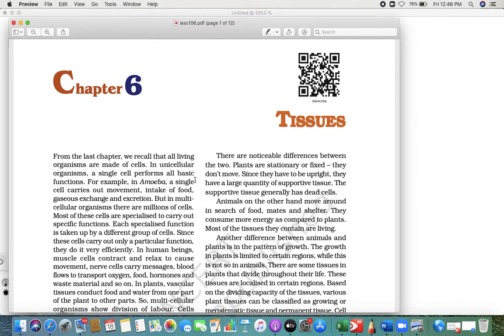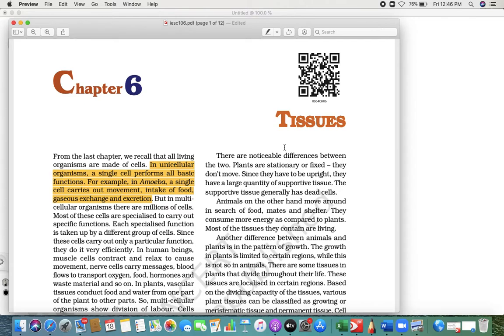before tissue, we will understand that we learn many things about cells, right? For example, in a unicellular organism like amoeba, it performs all the functions with the help of a single cell, that is like movement, intake of food, gaseous exchange or excretion. Whatever functions amoeba does, it can do with only one cell. That's why we call it a unicellular organism.